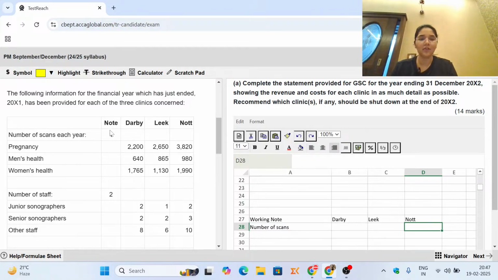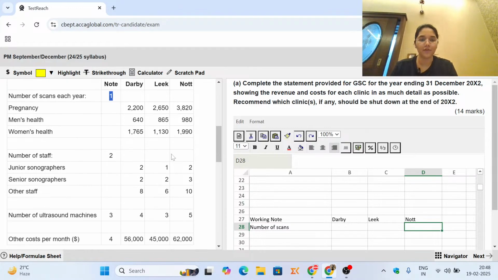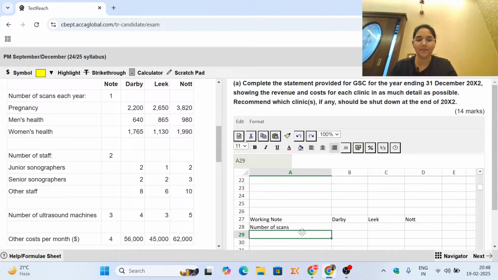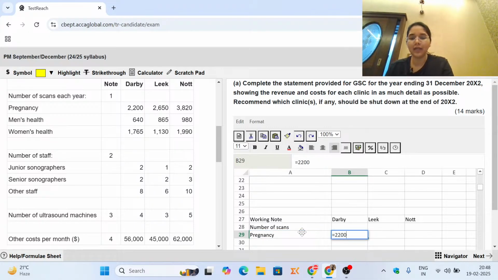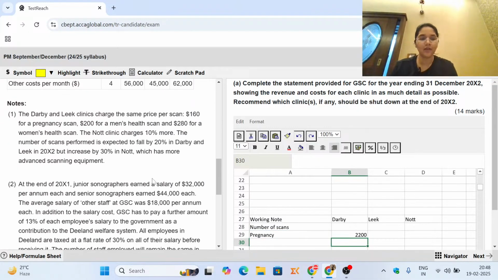Now let's read note number 1 to talk about the number of scans. As of now, for Darby, the number of pregnancy scans is given to us as 2200. Now let's see how this figure is going to change. The number of scans performed is expected to fall by 20% in Darby and Leak.